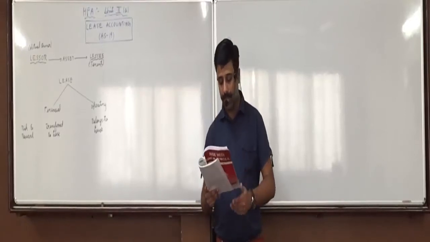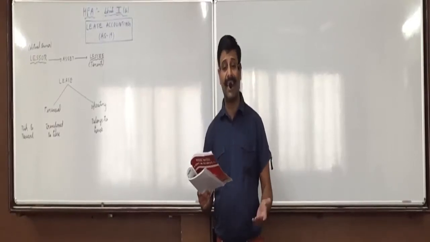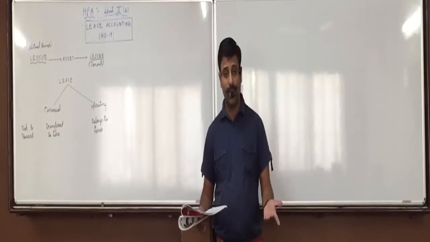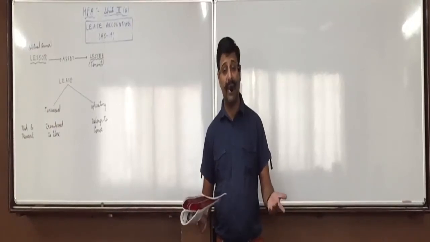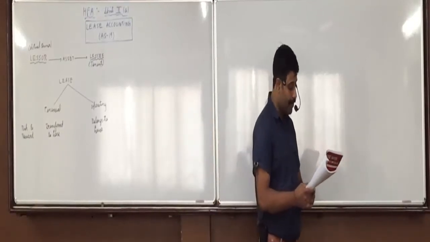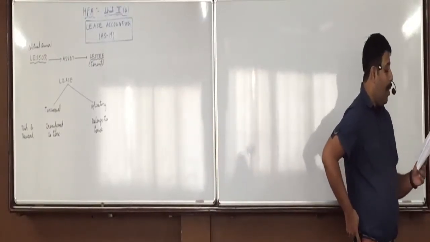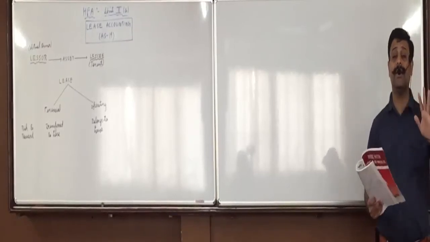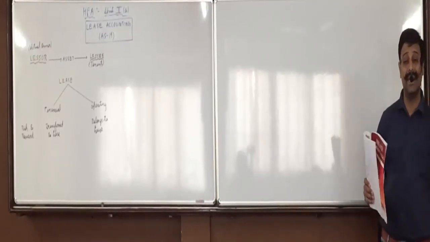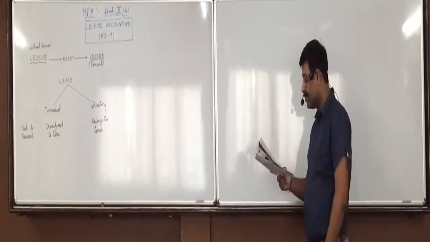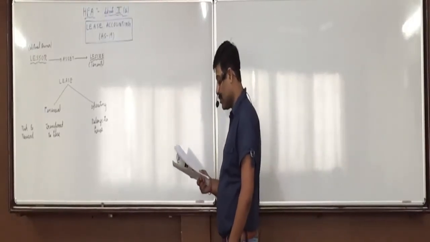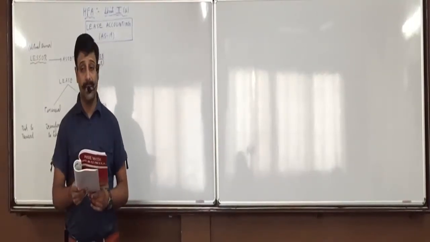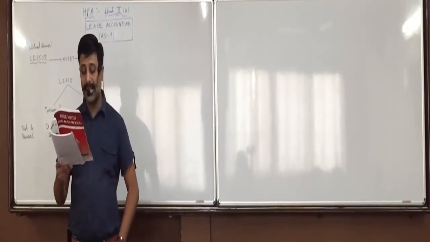Accounting for operating lease in the books of lessee. Now in the books of lessee, it's as good as taking on rent only. He is not the owner. So what do you do with the rent? Debit it in the P&L account. That is what you do. Lease payment should be recognized as an expense in the profit and loss account on a straight line basis over the lease term. So every year 1,30,000 will be shown in the P&L account on the debit side as an expense. If any other method is more representative of the pattern of the user's benefit, such method can be used. Any confusions with this?